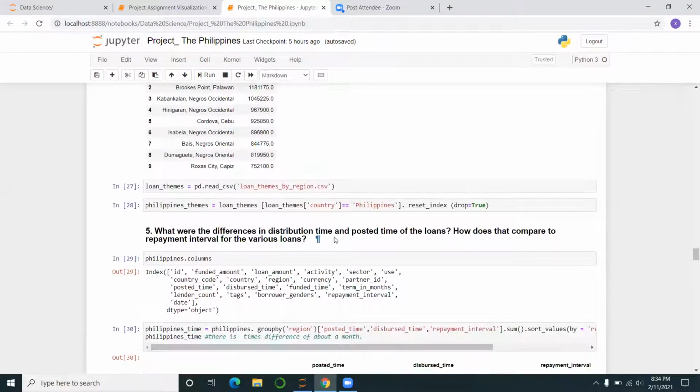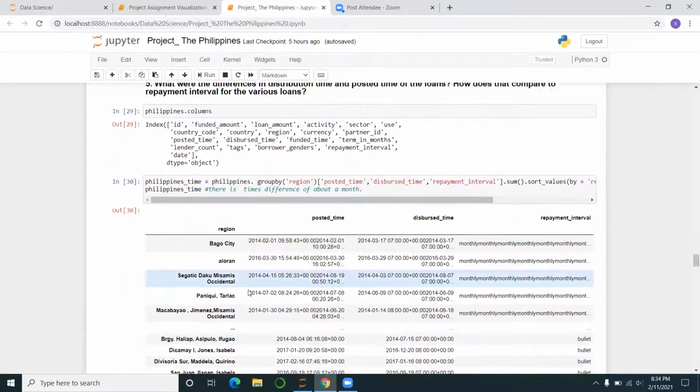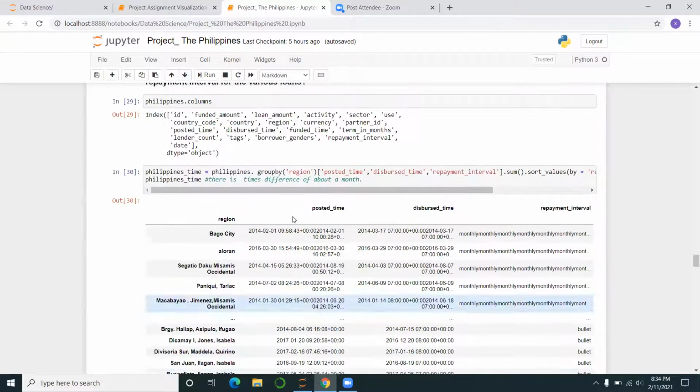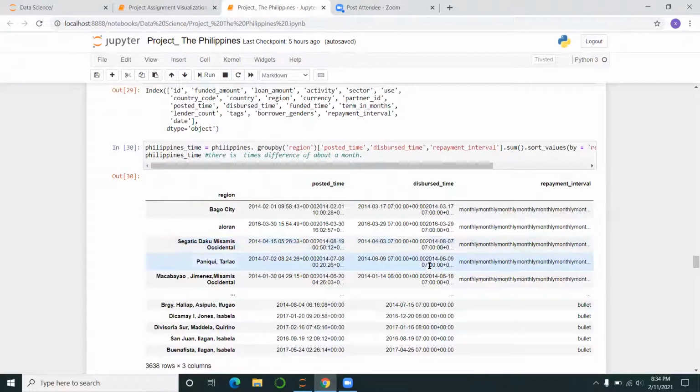For the fifth question, what were the differences in distribution between time? Just like Gishari, I'm not sure about this. I might have to consult the others. Numbers 5 and 6, I did this, but I don't think it is correct. What I did was bring the region together with the time posted, disbursed, and repayment interval. This is what I got. So the answer is the time difference is about a month.